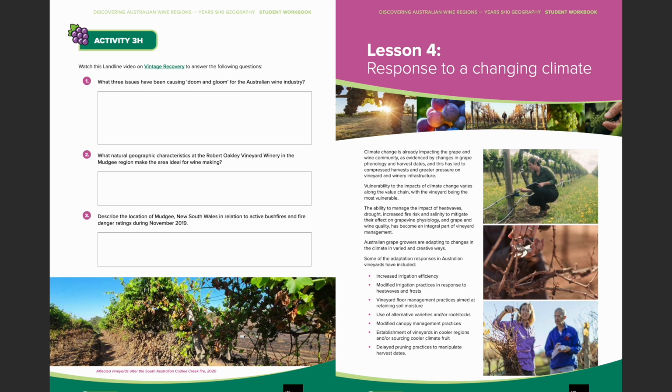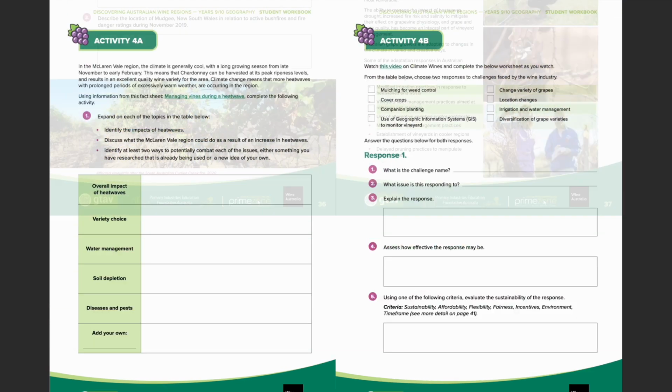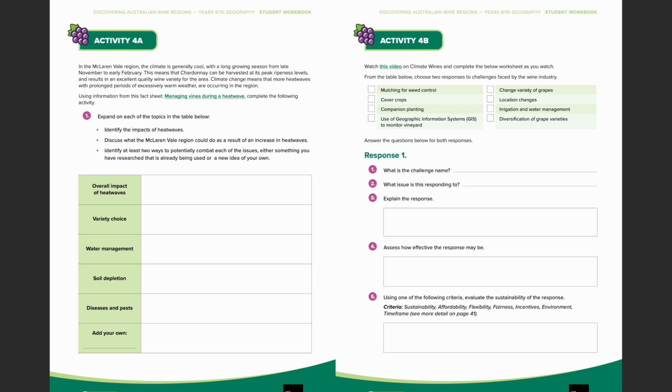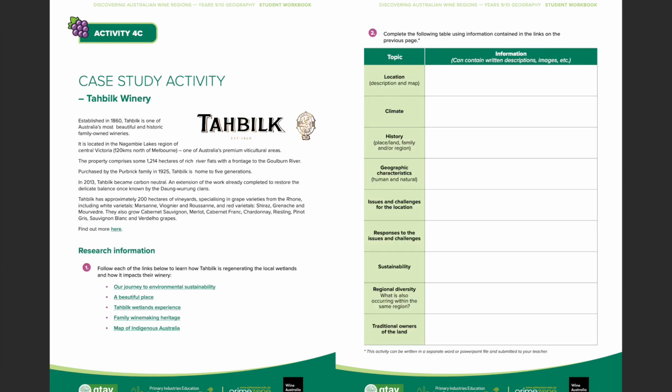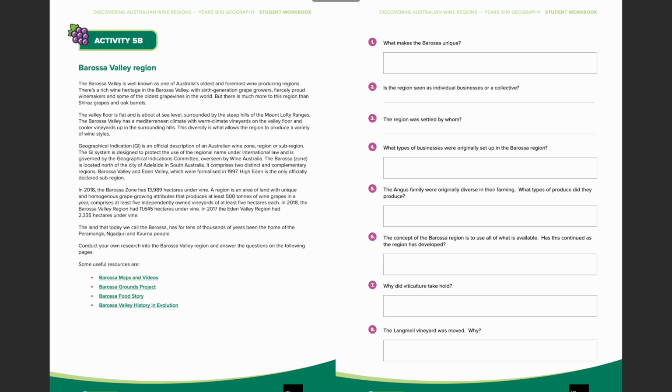Throughout Lesson 4, students will develop an understanding of the sustainability considerations made by viticulturists during grape production and the ways challenges posed by a changing climate are being addressed through management practices in Australia's wine regions. Students will have the opportunity to investigate real-world examples of climate adaptation strategies used in wine production and consider the role of technology in addressing threats such as extreme weather events and increased risk of pests and disease as a result of climate change.